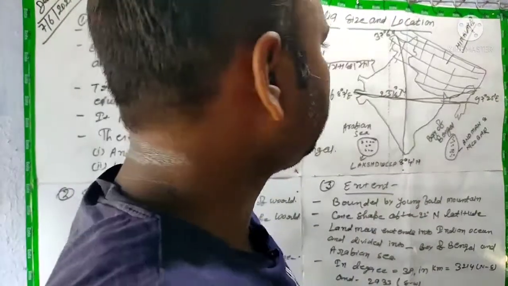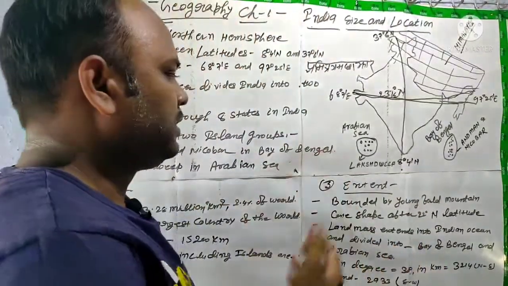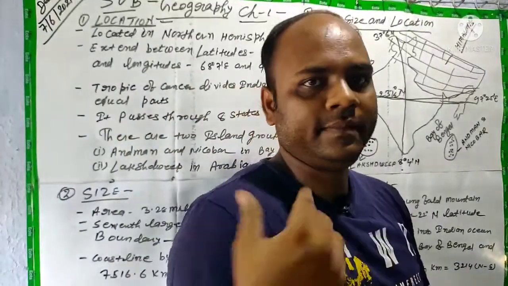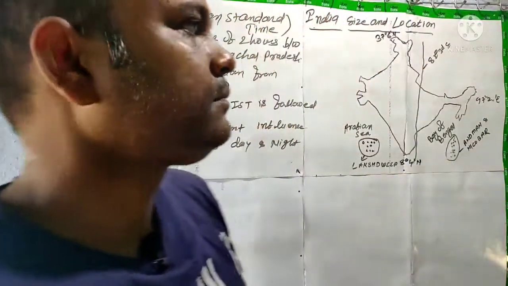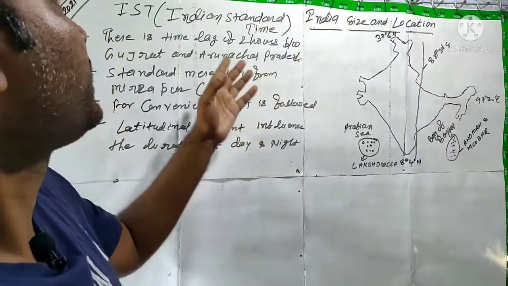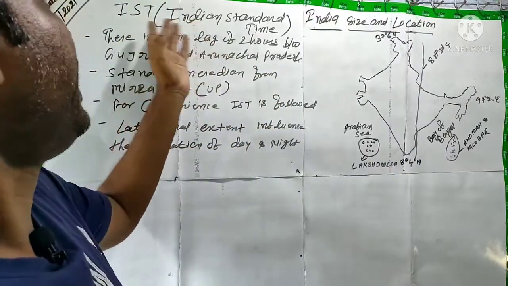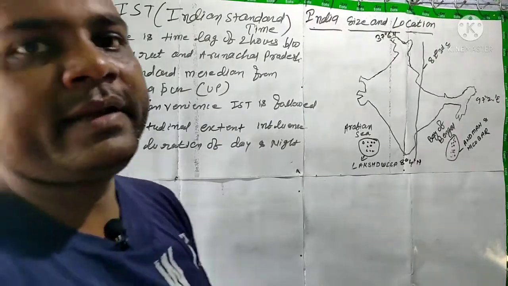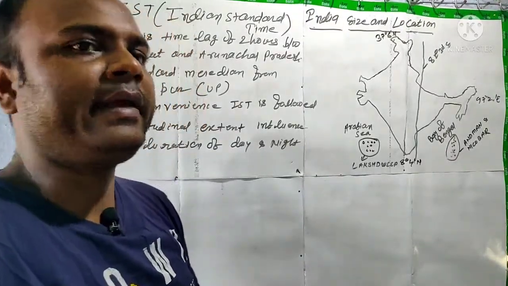Okay, let us discuss another concept, that is Indian Standard Time. All of you can see here, IST stands for Indian Standard Time, right.